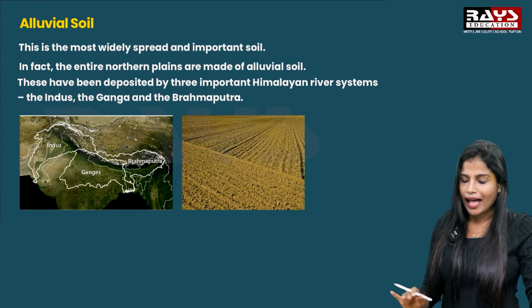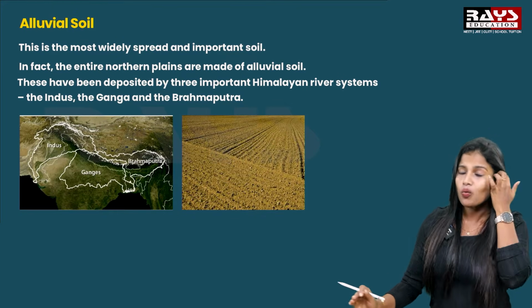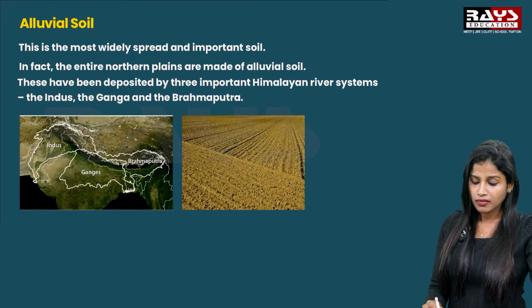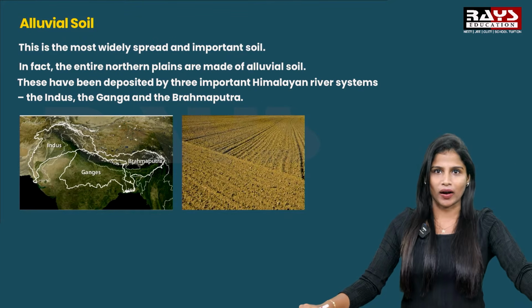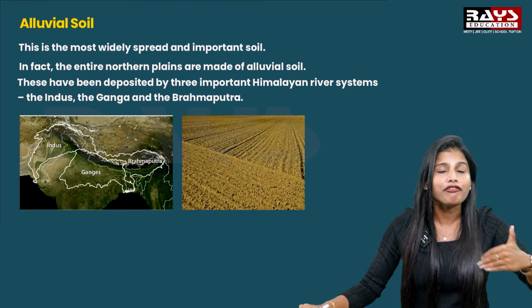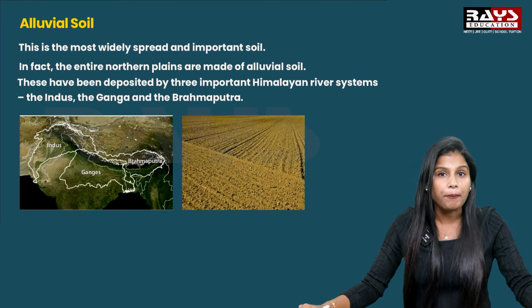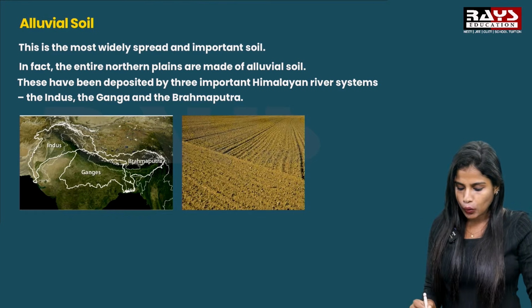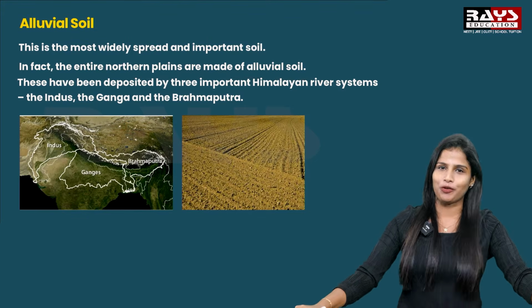So the first one that we are going to discuss here is alluvial soil. So what is alluvial soil? This is the most widely spread and important soil. Compared to the other 5 types of soil, alluvial soil is one of the most important. And two, the entire northern plain is made up of alluvial soil.